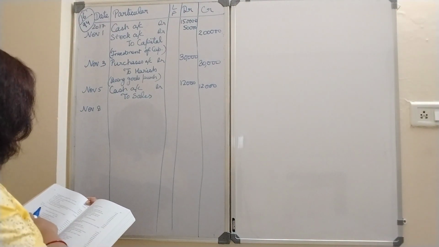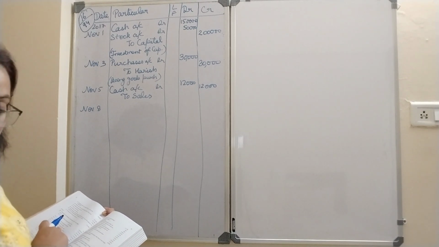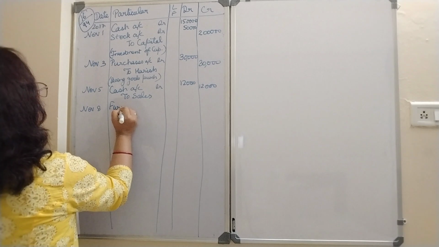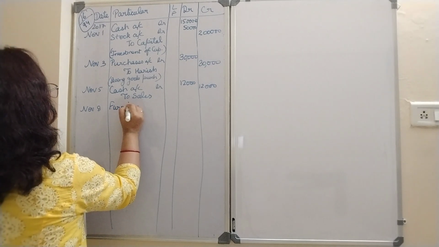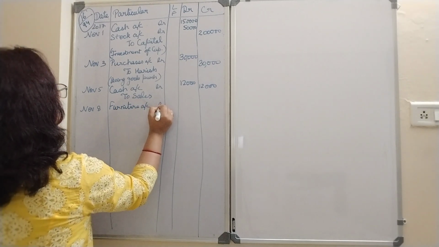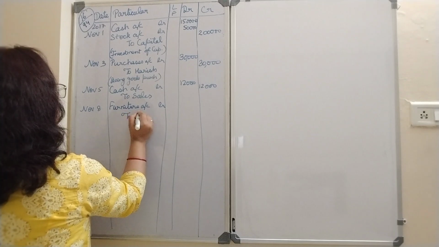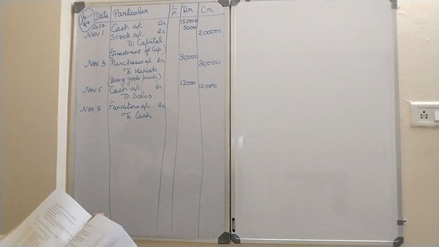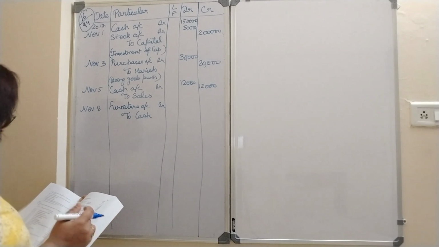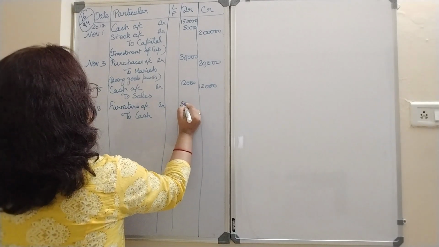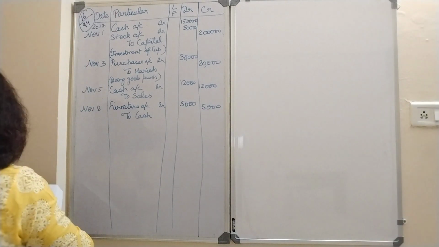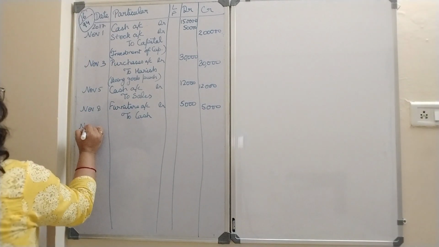Now November 8, purchase furniture for cash. So whenever we are purchasing fixed asset, we write the name of fixed asset. Furniture account debit to cash, credit what goes out, because my cash has gone when I have purchased the furniture. 5,000. Right? Now November 10.